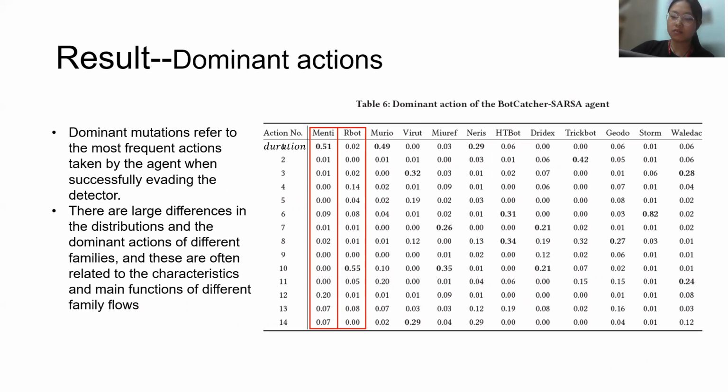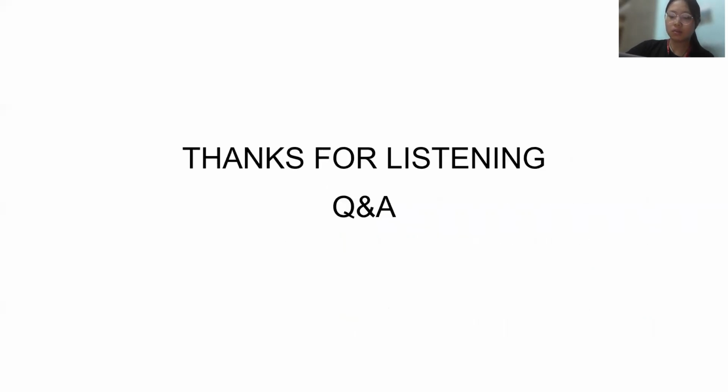From table 6, we can find that there are large differences in the distributions and the dominant actions of different families. And these are often related to the characteristics and the main functions of different family flows. Therefore, we determined that the influences of actions on different families are closely related to the statistical characteristics or image characteristics of each family. That is all my presentation content.